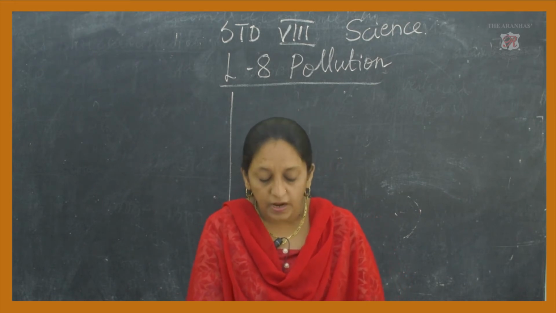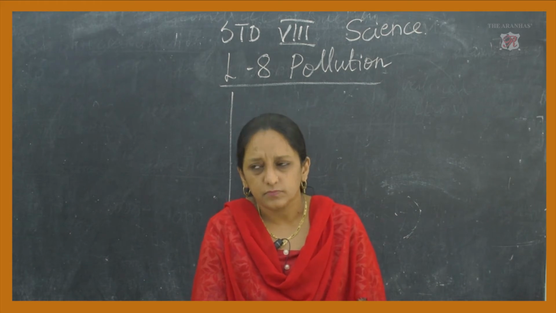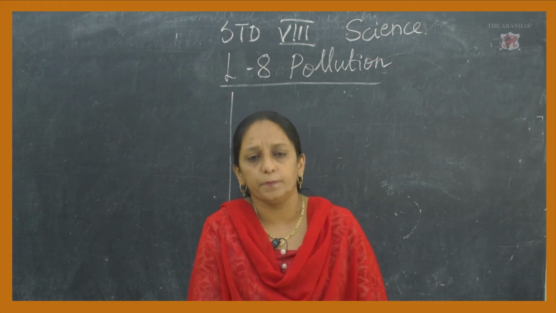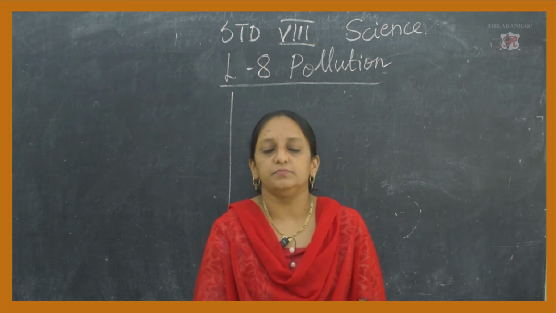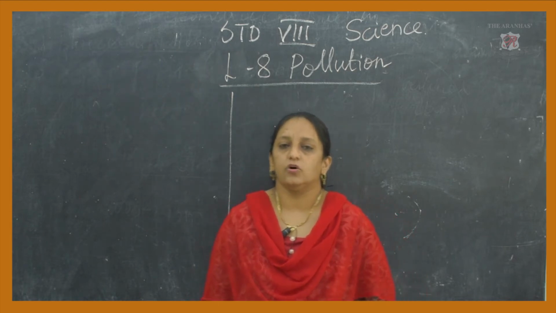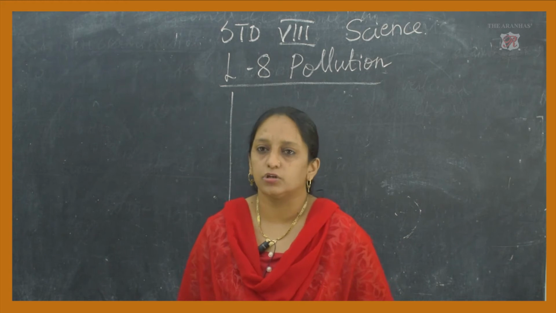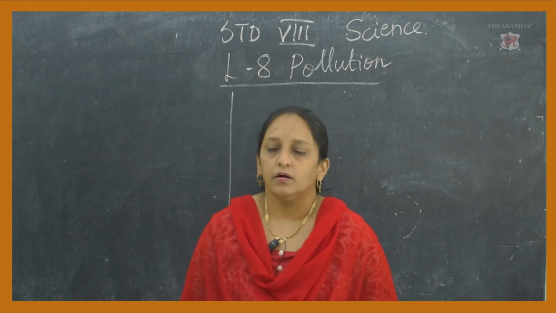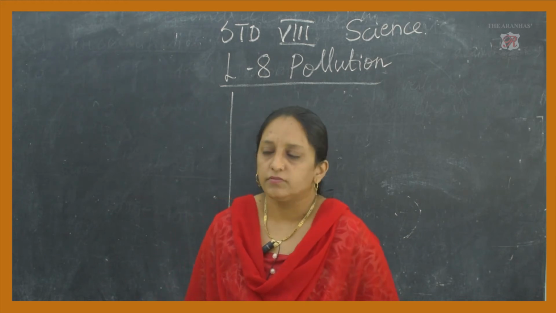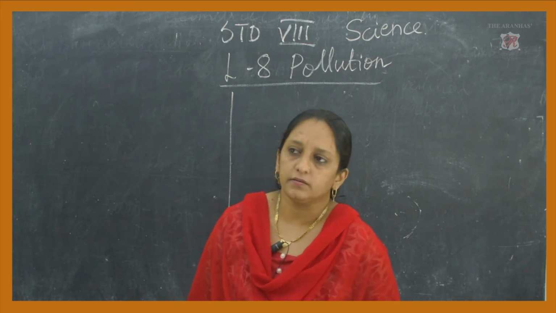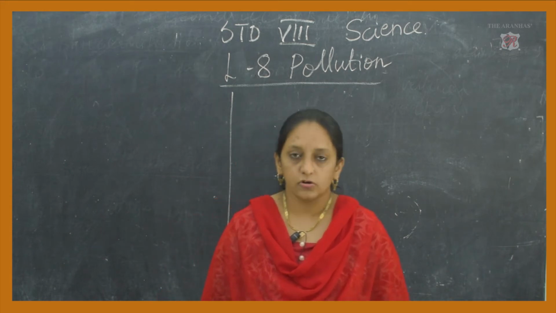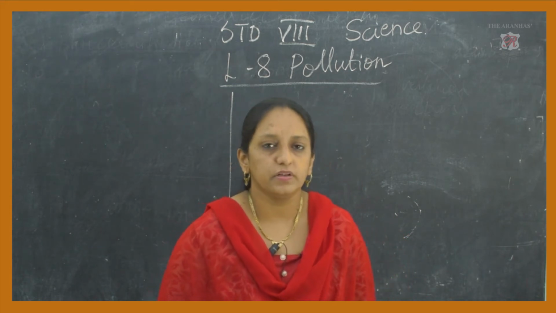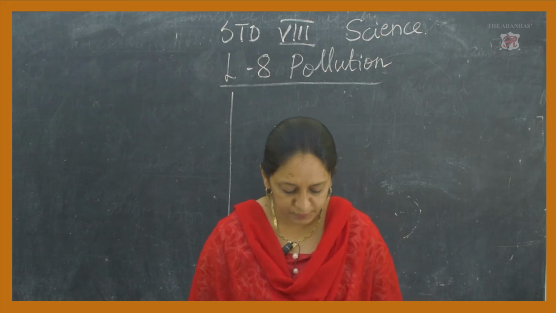See, the plant growth will be retarded, means the growth of plants will not be proper, it will be disturbed in some way or the other. Then loss of plant species, means many plants will die because of the chemicals present in the water. Water is polluted means chemicals are mixed in that water, and if that water reaches the roots of plants, that affects the roots very badly, and because of that the plants die. So we will have to face loss of many plant species.